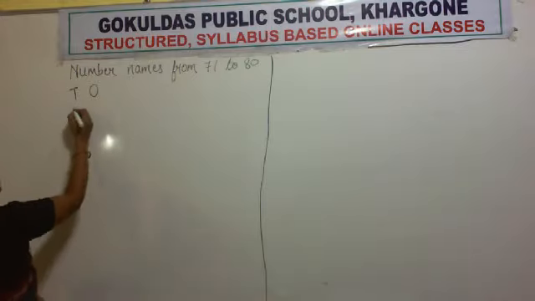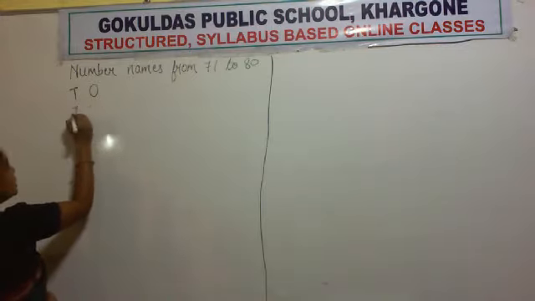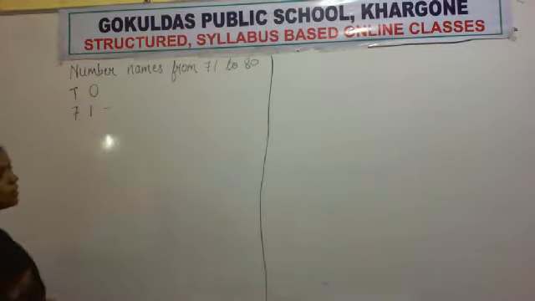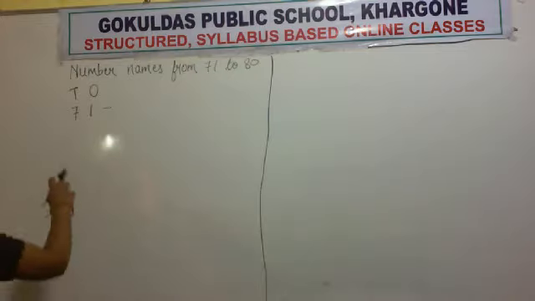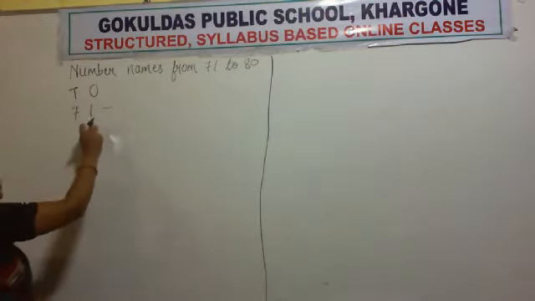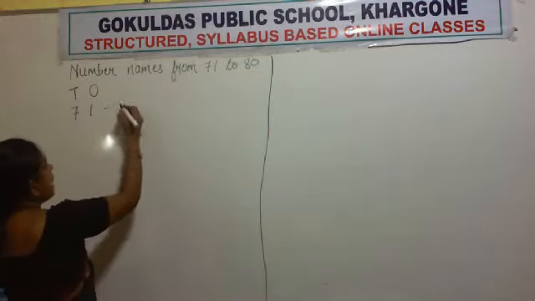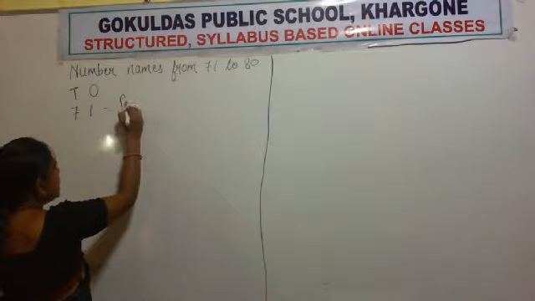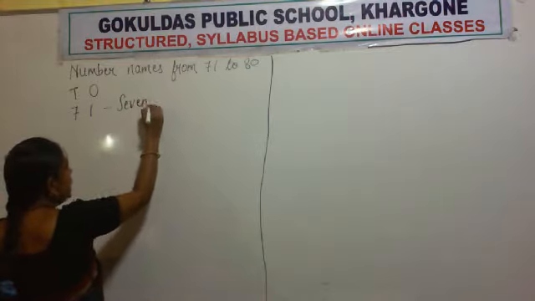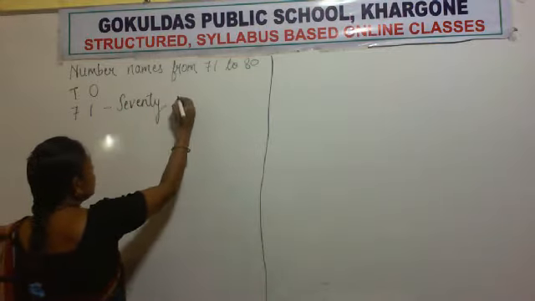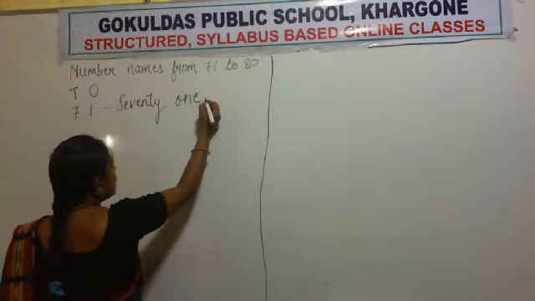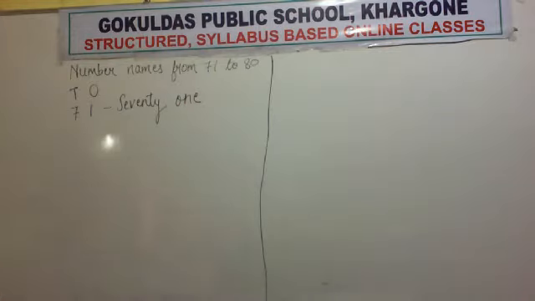Our first number is 71. What is the place value of 7? The place value of 7 is tens and the place value of 1 is ones. Now write the spelling of 71. Write SEVENTY 70, ONE 71. Write with me.